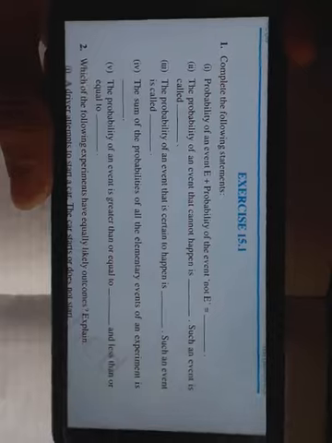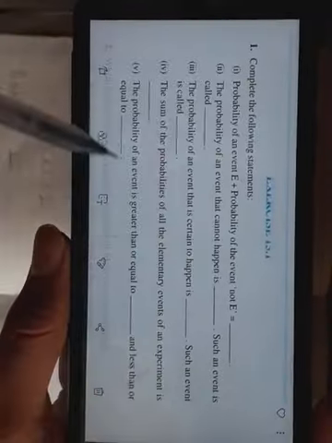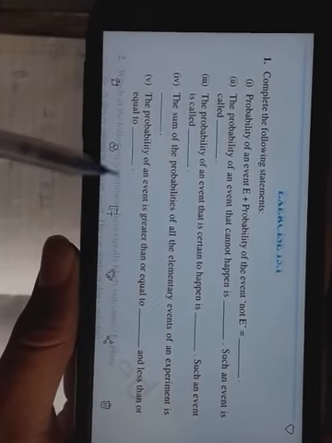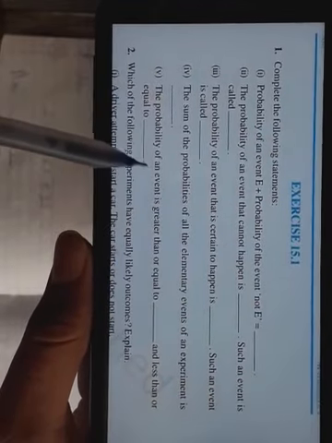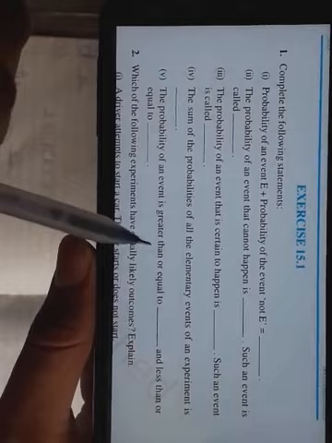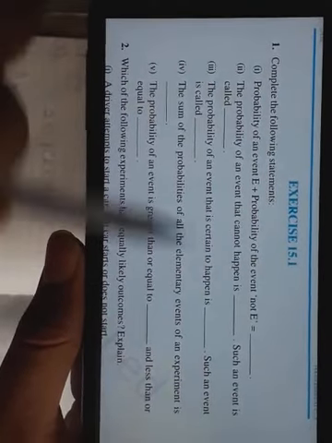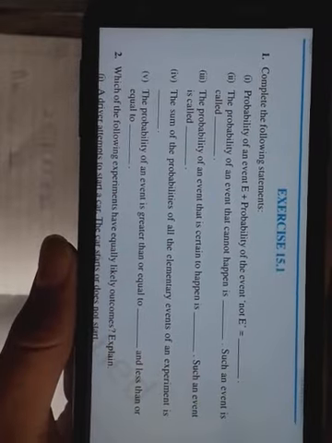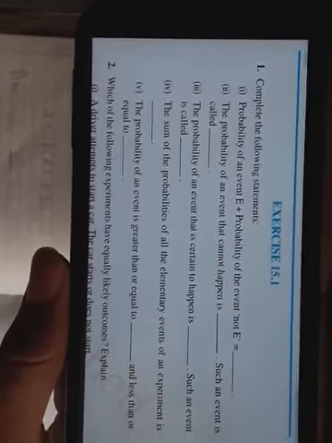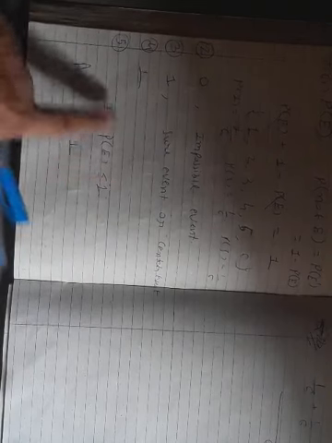Okay, I hope you can understand this. Now the next question is, the probability of an event is greater than or equal to and less than or equal to. It means they are asking about the range of probability. Now we already know that probability of any event is between 0 and 1.